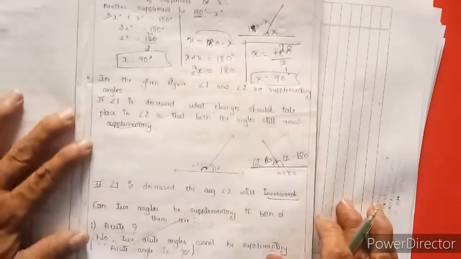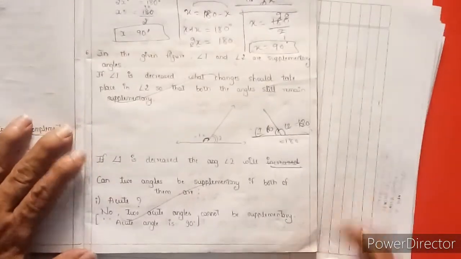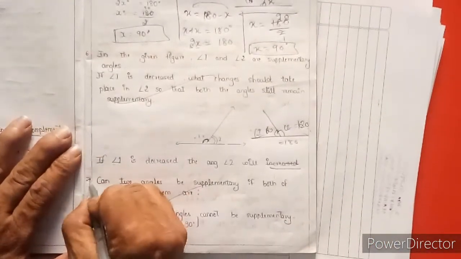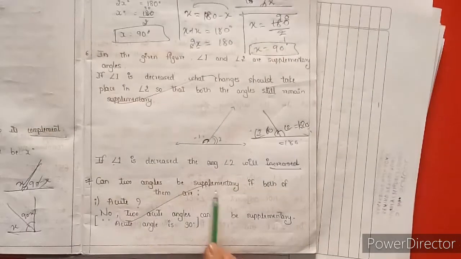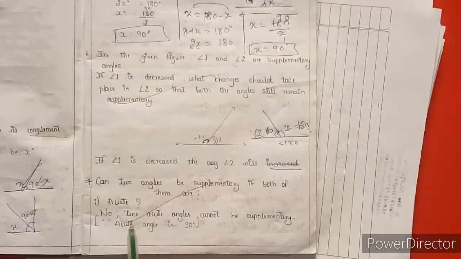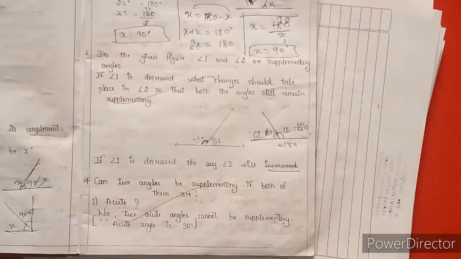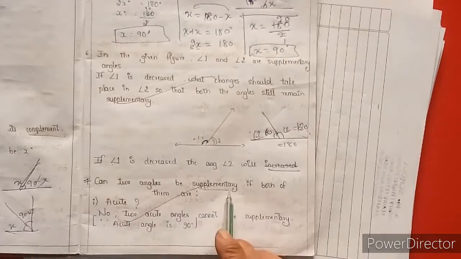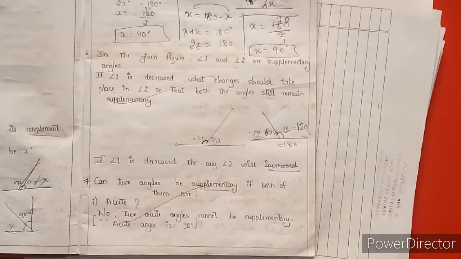Here, question number 7. Can two angles be supplementary if both of them are acute angles? Acute angle means what? An angle which measures less than 90 degrees. What is he asking? Two angles that make exactly 180. For supplementary angles, if one is an acute angle, the other needs to be an obtuse angle.